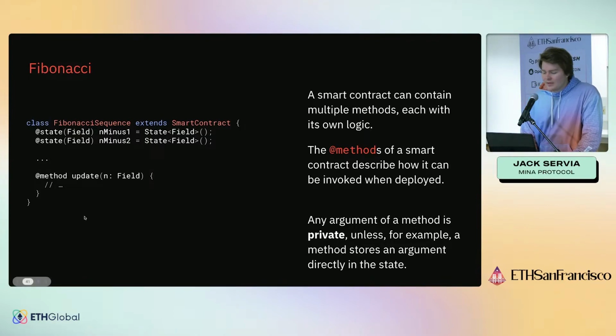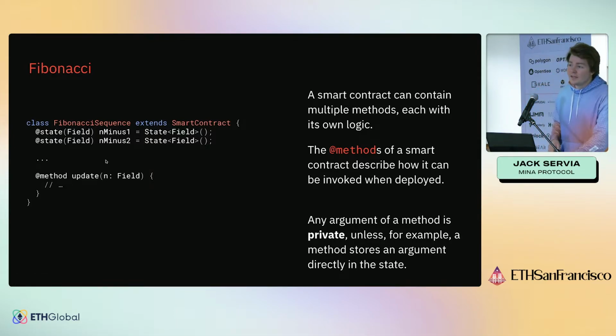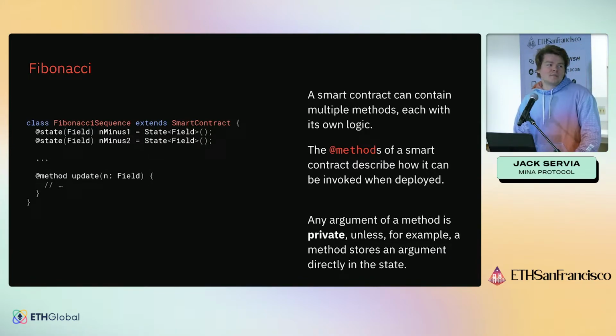Something that's worth calling out here is that any argument that we pass into the method and anything that happens inside of the method is totally private. It happens on your computer and it doesn't leave your computer unless it eventually does something like emit an event or set some piece of on-chain state. But even in those cases, you could emit an event which is a hash of the real value and have a commitment, or you could store a hash of the value. It's much easier to keep even permanent storage private in this way. But yeah, that's worth calling out.